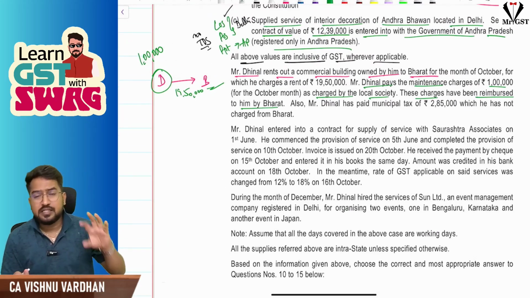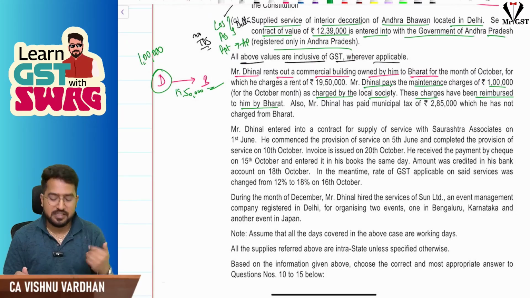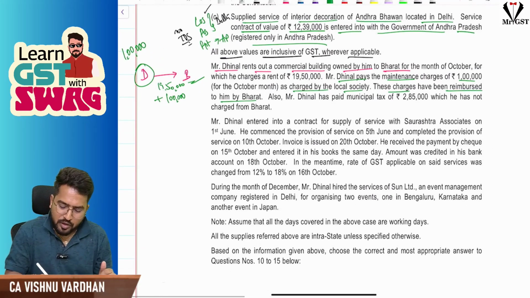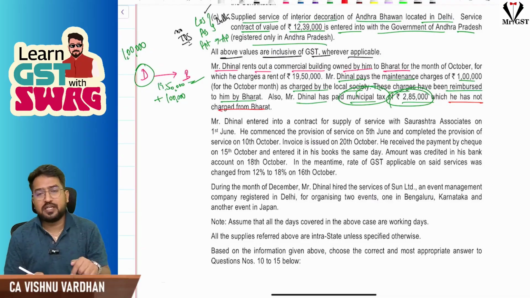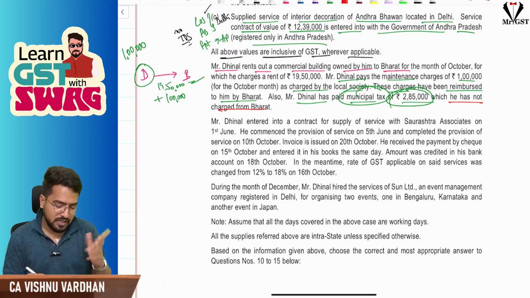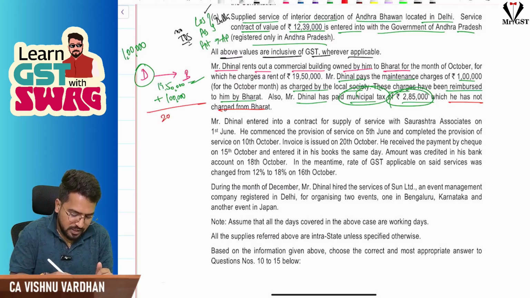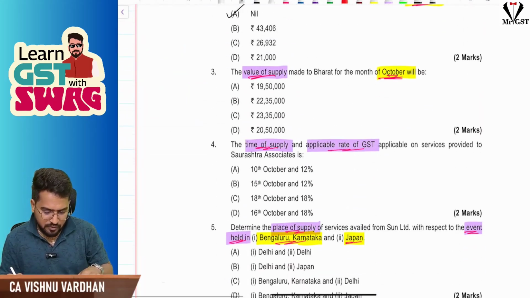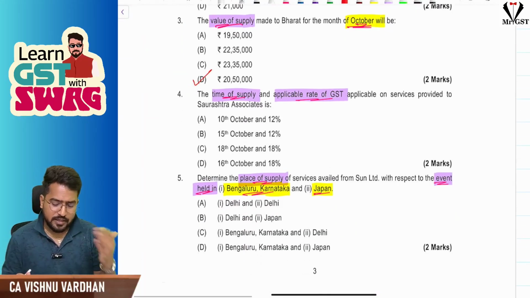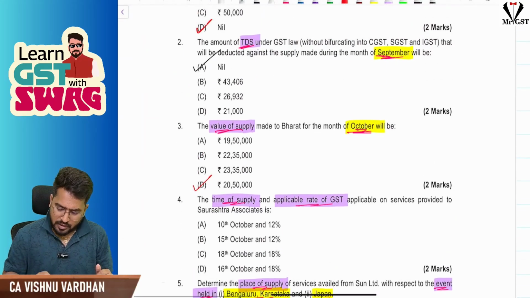That means expenses incurred by the supplier and recovered from the recipient, so this will be added to the value of supply. Also, Dinal has paid municipal tax of 2,85,000, which he has not charged from Bharat. If he has not charged it from Bharat, only taxes charged from the recipient will be added to the value of supply, so that will not be added. So the answer is 20,50,000. That will be the value of supply here for question number 3. Option D. Next, time of supply and applicable rate of GST.